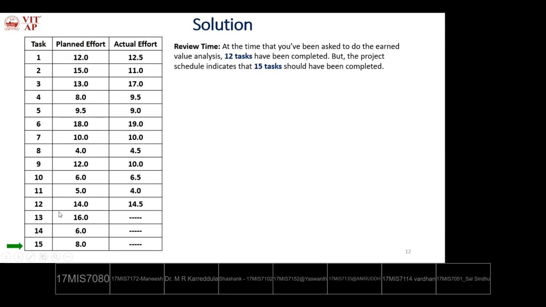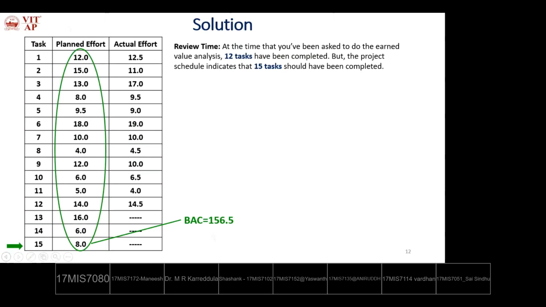So this is scheduled, this is performed. In order to finish the 15 tasks, this much effort is required. So what is the total effort? Budget at completion. To finish the 15 tasks, 156.5 days are required.